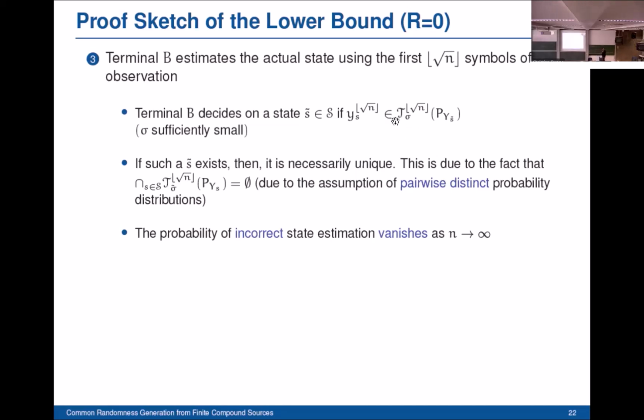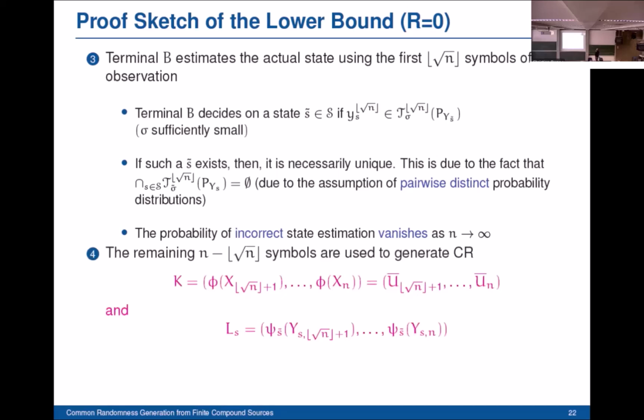Now if such an S tilde exists, then we know in advance that it is necessarily unique. Why is this the case? This is because all these typical sets are disjoint for all states. And why are they disjoint? This is because we assumed that we have pairwise distinct probability distributions at terminal B. It is important to note that the probability of incorrect state estimation with this mapping vanishes as the block length tends to infinity. So the error tends to 0 as n goes to infinity.